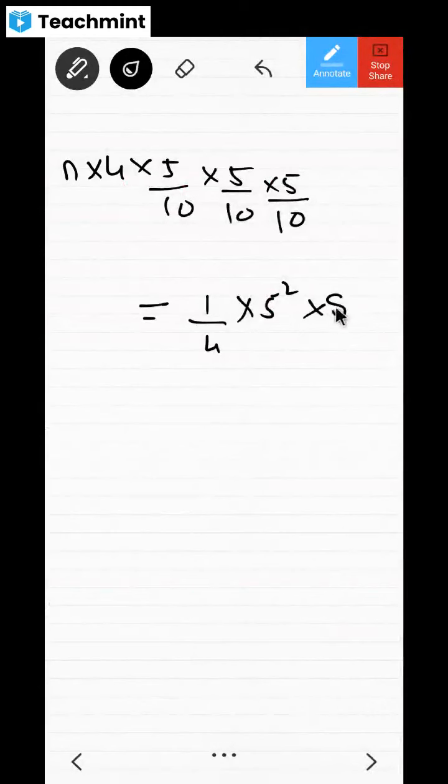Is it clear? All these things? Look at this. You have written it here only. Don't you think these two 5s and this 5 square will get cancelled? Look at the calculation, how simple it becomes. Now afterwards, don't you think it is 4 ones and 4 twos? And 5 ones and 5 twos, and 2 ones and 2 twos, and this 2 and this 2 get cancelled?